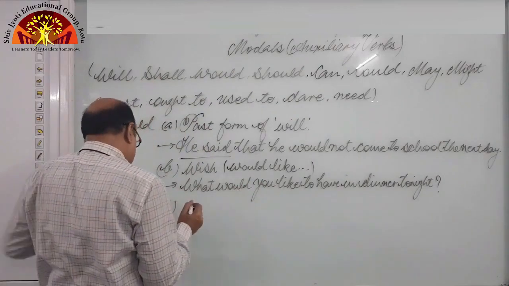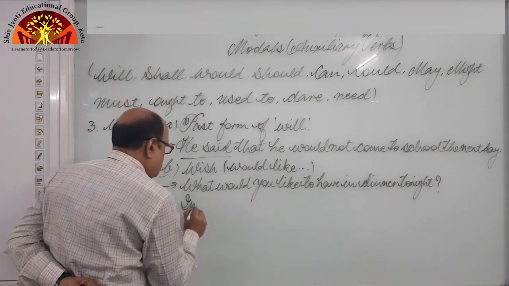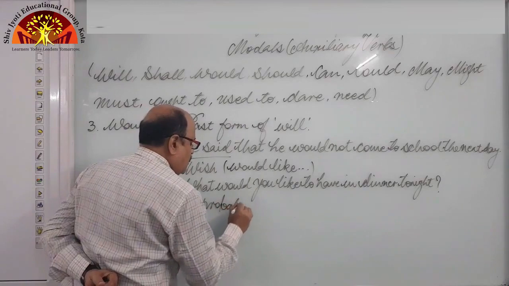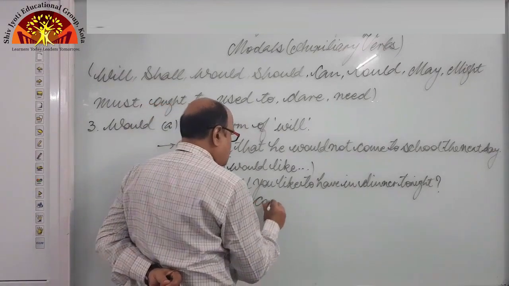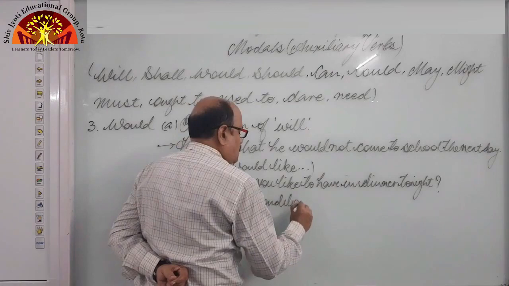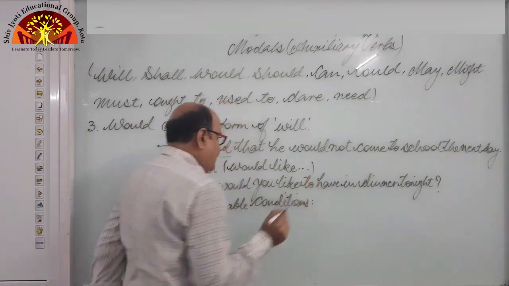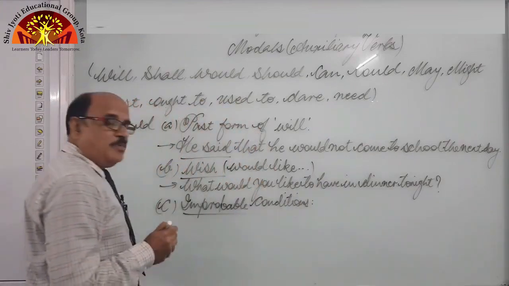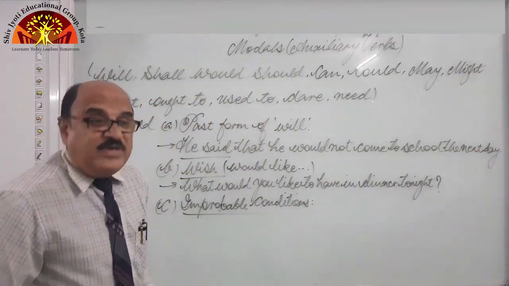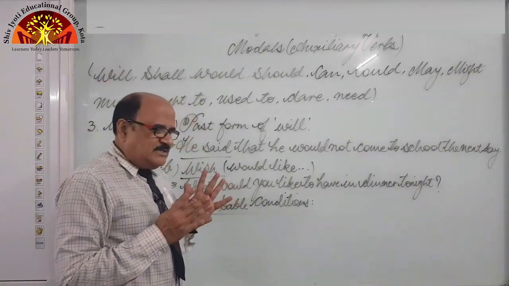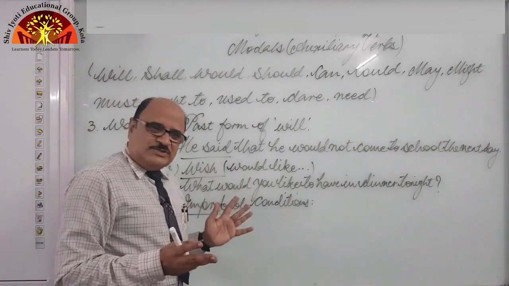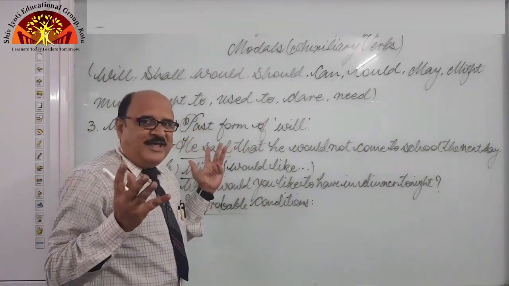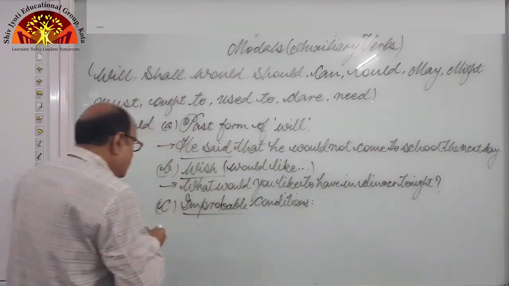Next is improbable conditions, right? Whenever we wish to express improbable conditions. What is improbable conditions? That means we are talking about something which is not real, which is not possible in real life, but which is possible in imaginary world only. So we use would.